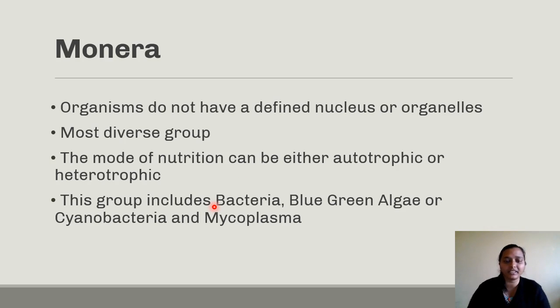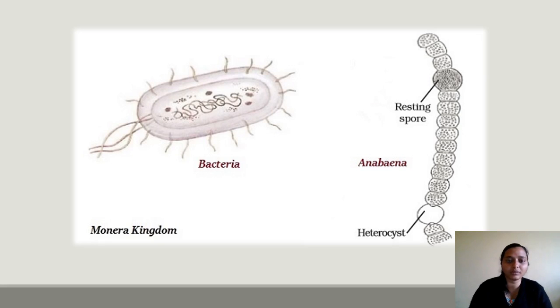Monera includes bacteria, blue-green algae or cyanobacteria. Blue-green algae is also known as cyanobacteria. Mycoplasma, which is the smallest organism on this earth, is also a Monera. Let us have a look at the pictures of these Monerans.